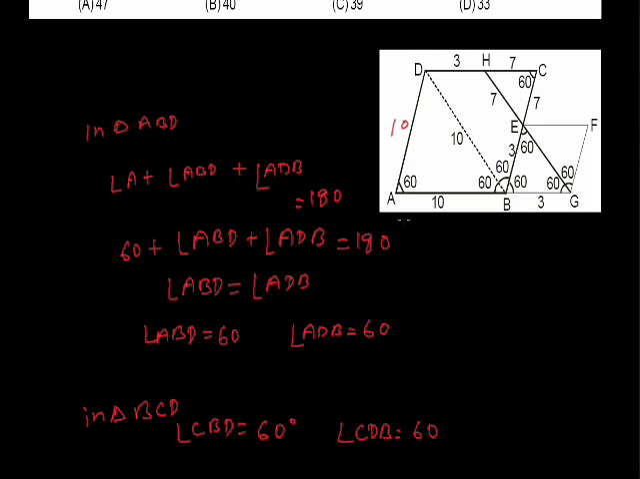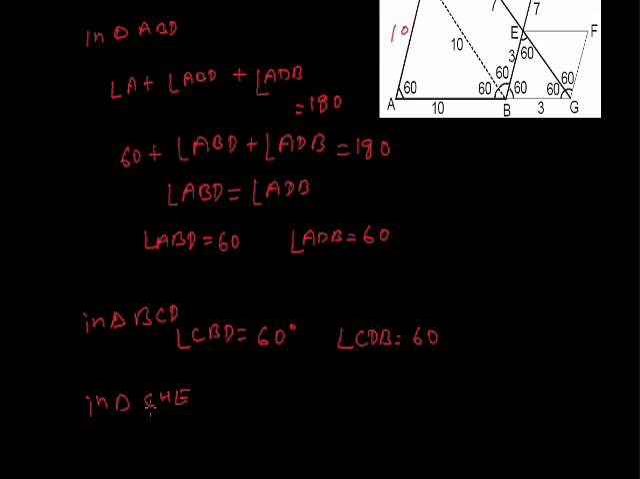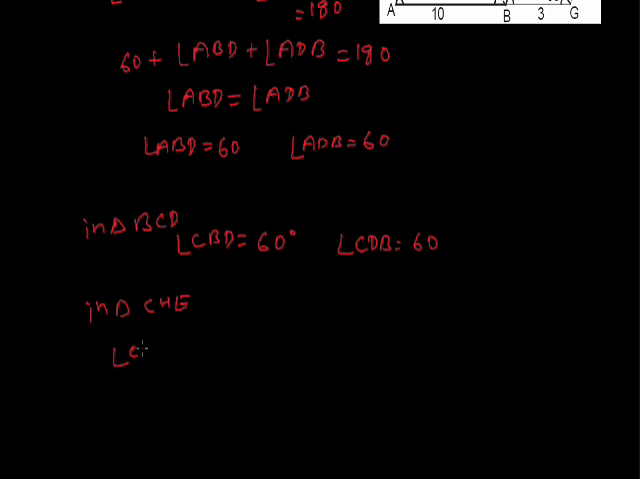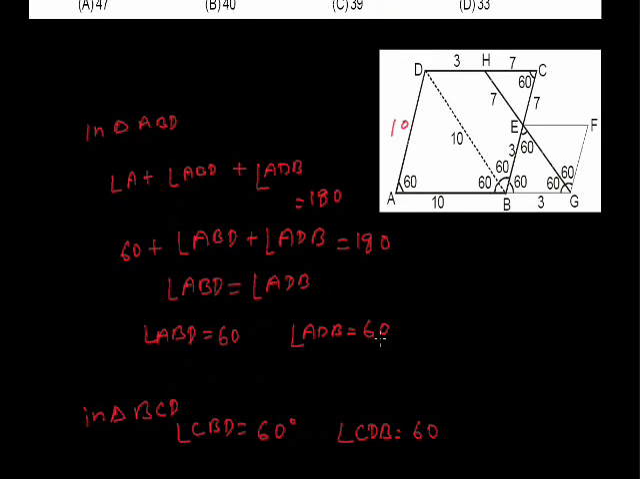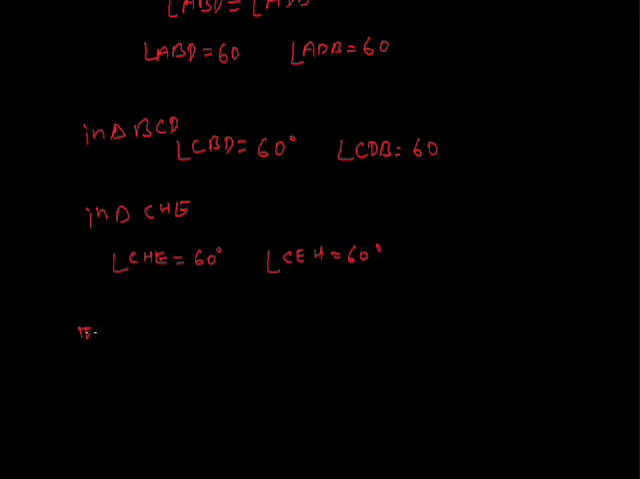Now we have proved that ABD is an equilateral triangle, means BD will be 10, and in triangle CHE, angle CHE will be 60 degree and angle CEH will be 60 degree. Thus it is also an equilateral triangle. Thus we can say that EH will be equal to 7.